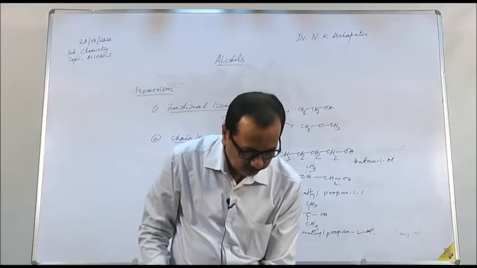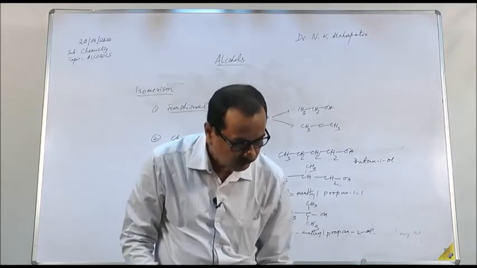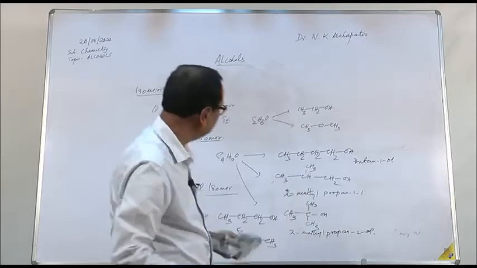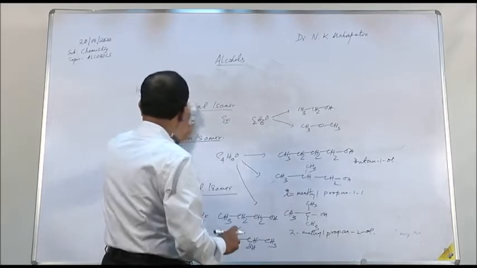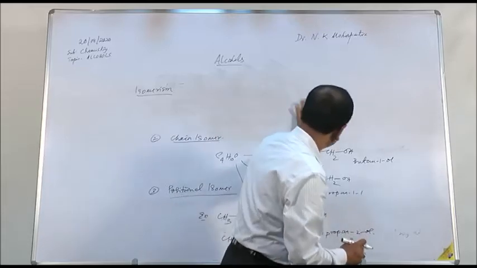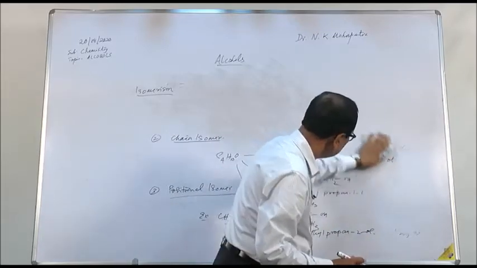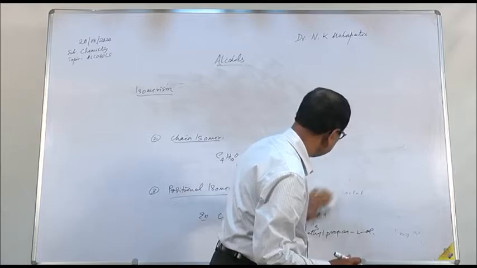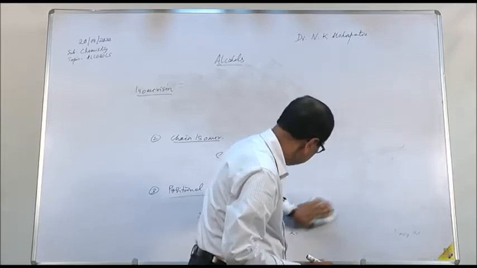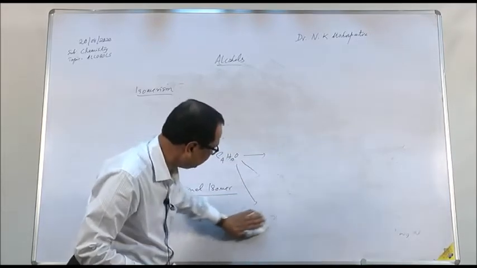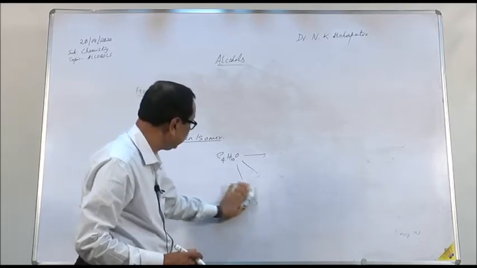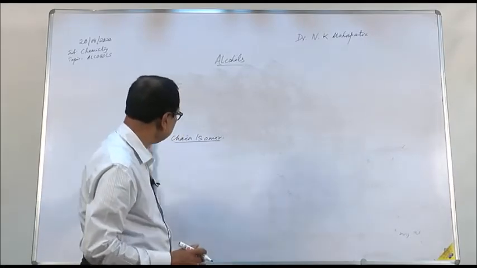Similarly, the compounds also show optical isomers. Alcohols also exhibit optical isomers if they contain an asymmetric carbon atom. As you know, the first and foremost requirement for optical isomerism is that the compound must contain at least one asymmetric carbon atom.